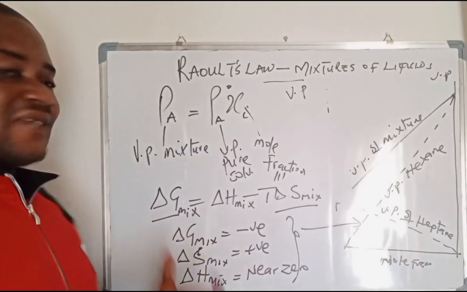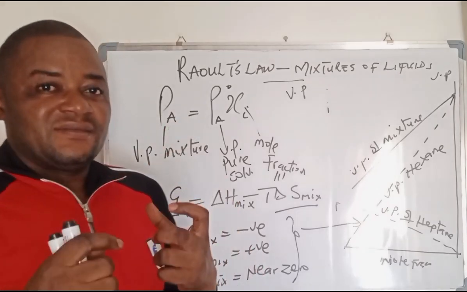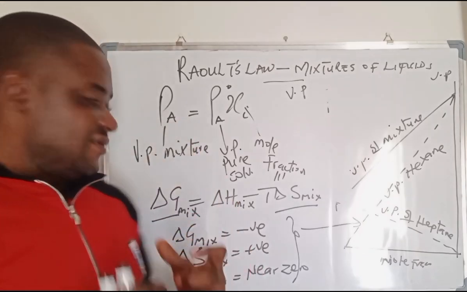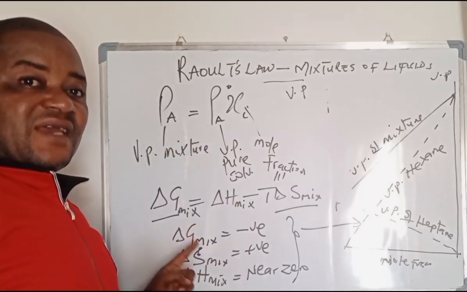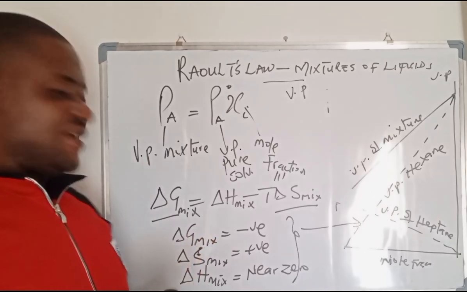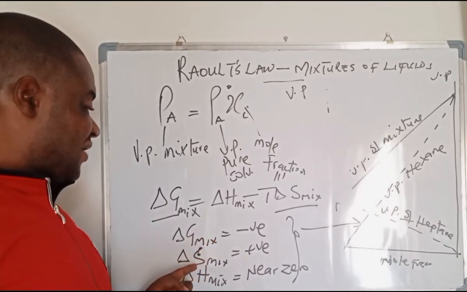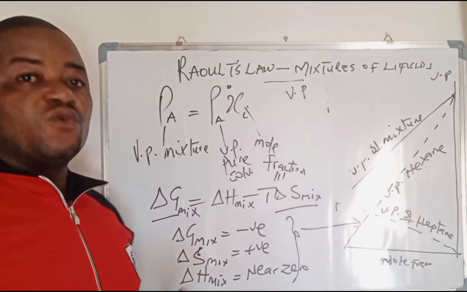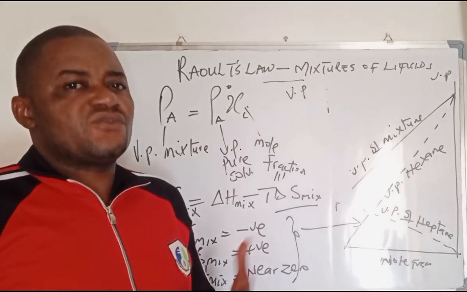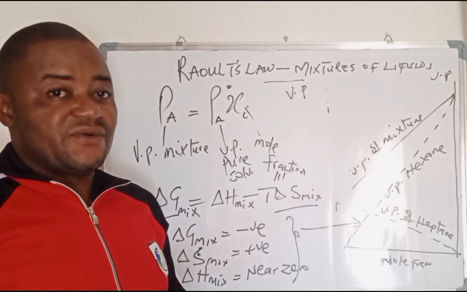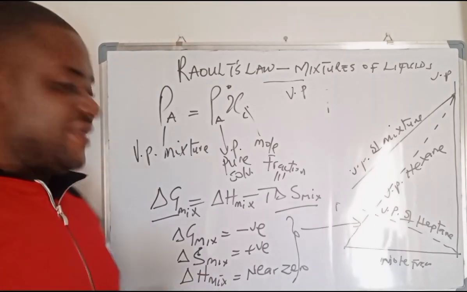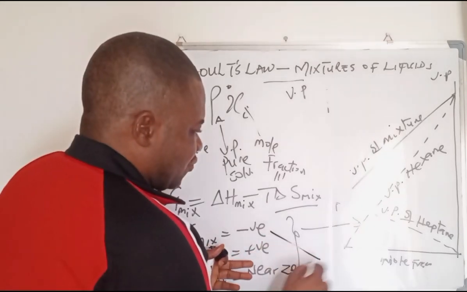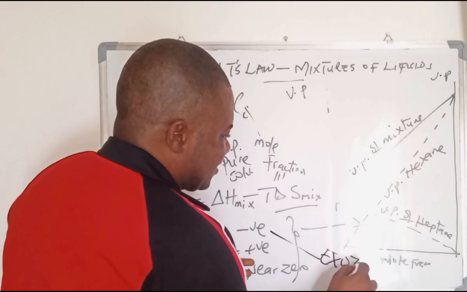So for any type of liquid that will mix, the Gibbs free energy of mixing will be negative, and then the entropy of mixing will be positive, while the enthalpy of mixing will be about zero, if not zero. And that means that this kind of solution will always be exothermic.